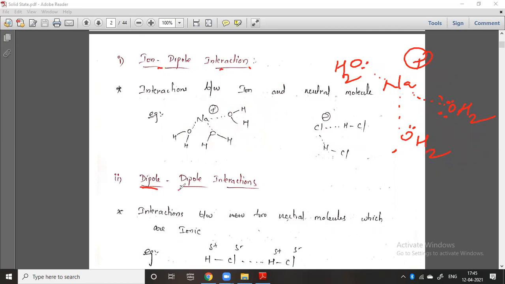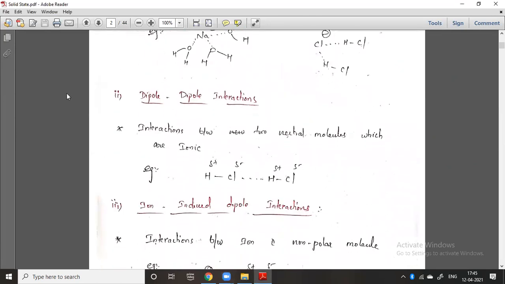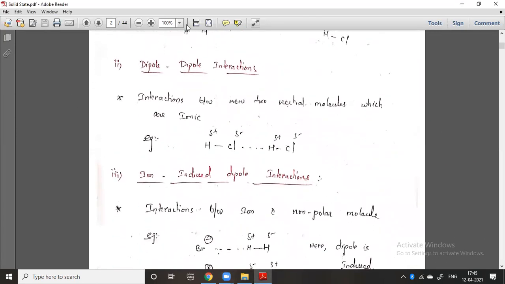And the next one, dipole dipole interaction. Both are dipoles only. You can check here, you can easily understand. This is also one of the dipoles. Very simple. HCl is a dipole. You know that it is hydrogen, H plus, and Cl minus. That's it. So you can easily understand what HCl actually is.